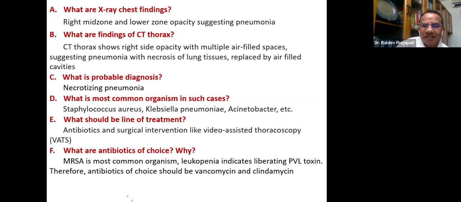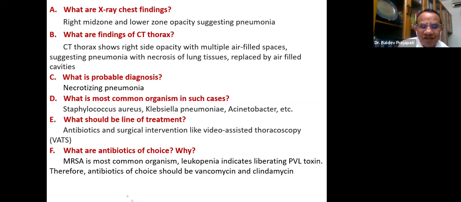And leukopenia indicates liberation of PVL toxin, Panton-Valentine leukocidin, the toxin. This toxin is responsible for the necrosis, the necrotizing pneumonia. You will have to block it, and to block this toxin, clindamycin is a good answer.